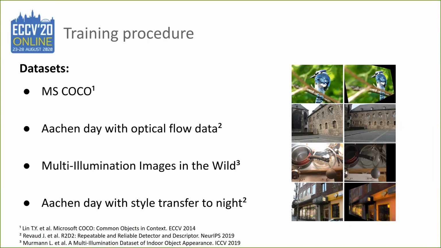We also use pairs of images with different illuminations, taken from the multi-illumination images in the wild, and from the R2D2 dataset again, but this time with images transferred to nighttime using style transfer. For all pairs of images, we augment them with some random homographic warp by controlling the amount of rotation, and we make sure that only 50% of the images contain a rotation.